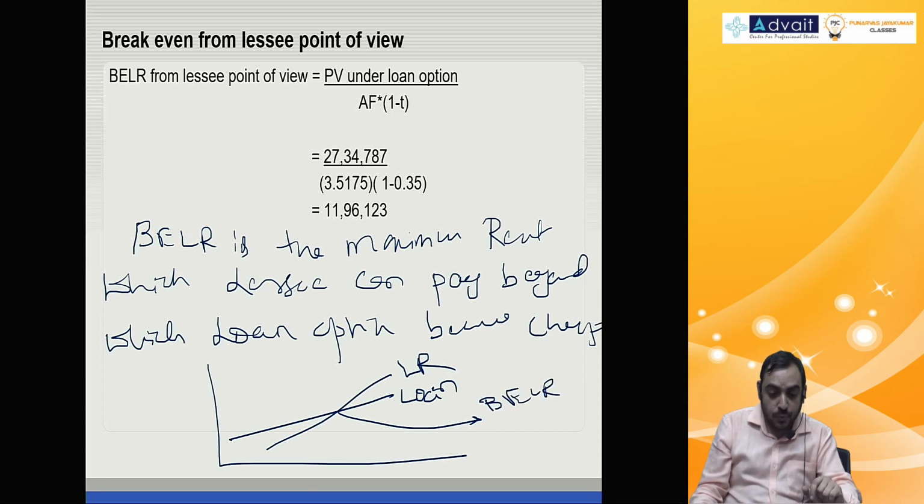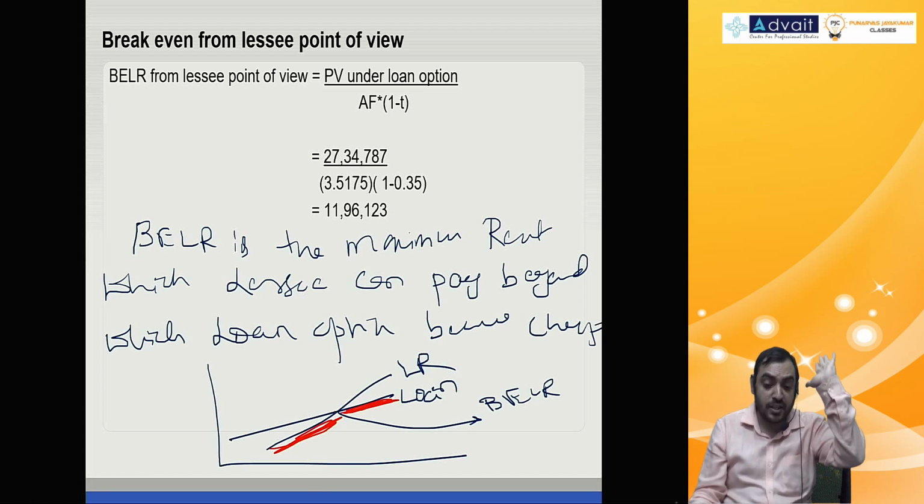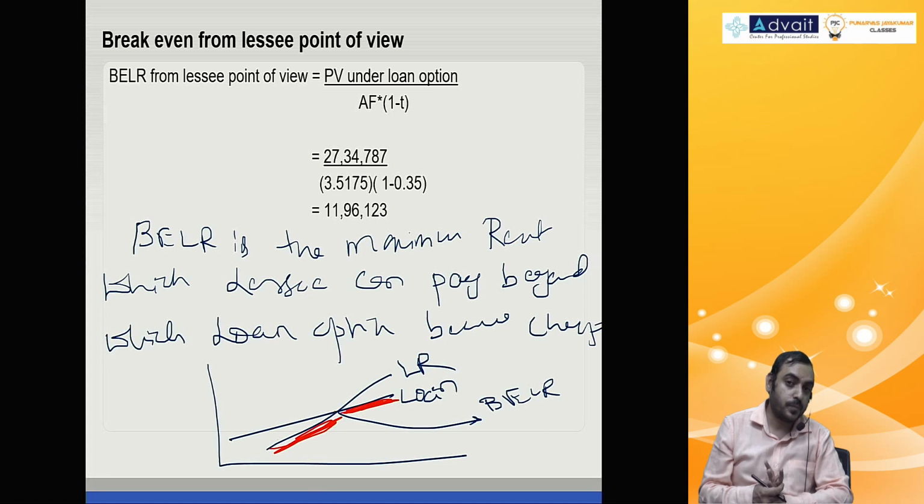So up to that point you see that the lease option is cheaper, but after that point the loan option becomes cheaper. In this case that number is 11 lakh 96, and the lease rental is above 11 lakh 96, therefore the lease is not viable, not attractive. This solution is there in the material, just have a look at it.